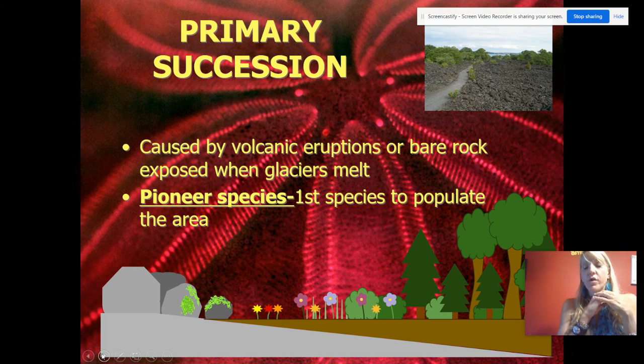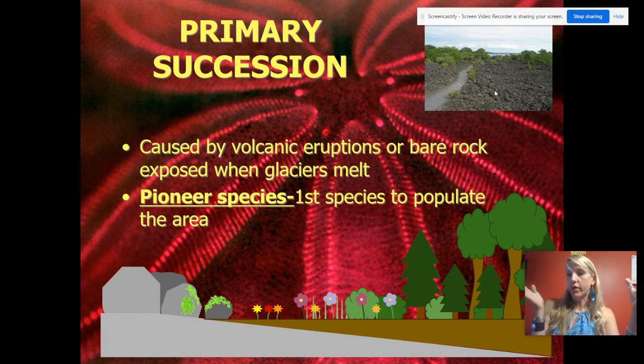Primary succession is where there's no soil, like whatever happened took all the soil away. This doesn't look like that, but this is rock, because I Googled primary succession and this picture came from Wikipedia and it said that it was rock. So I hope that it is. For example, you get a volcanic eruption, and when the lava cools, it's rock. Or glaciers melt, and what's exposed is rock. Those would be examples of primary succession, because it starts with rock. And then the first species to the area are called pioneer species. You remember pioneers back in the olden days, the first settlers to go out west?